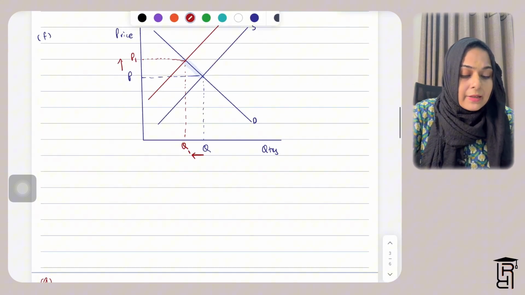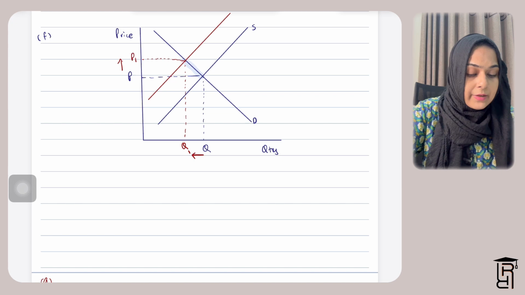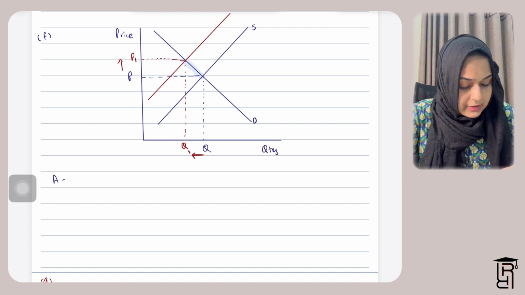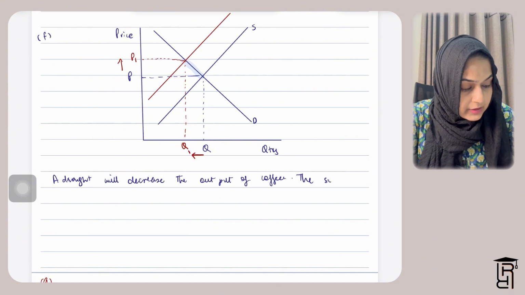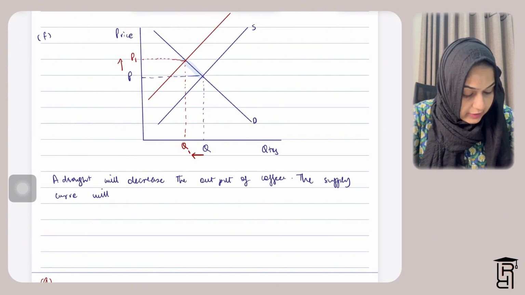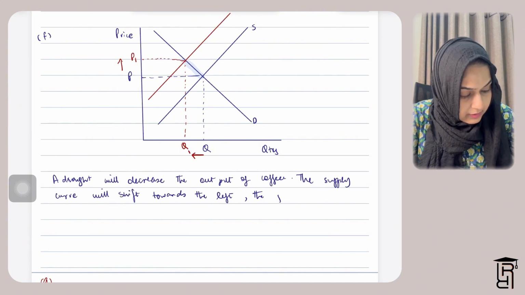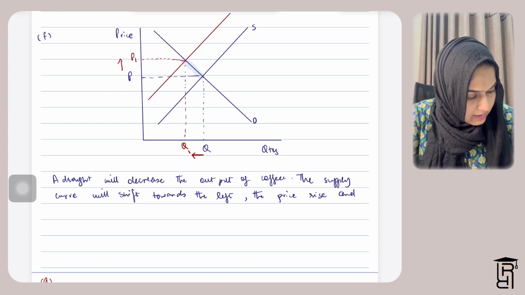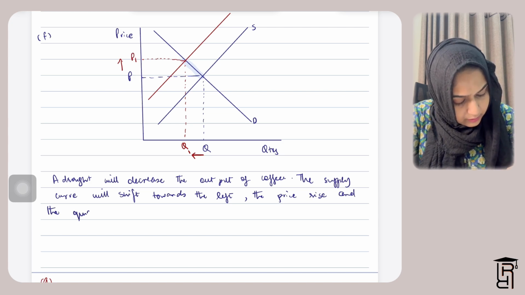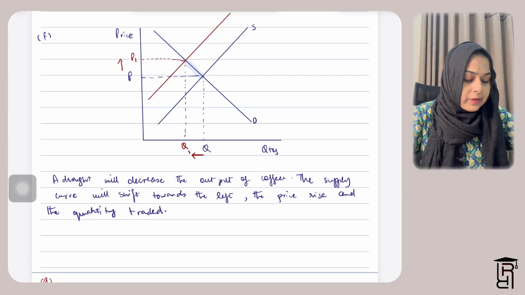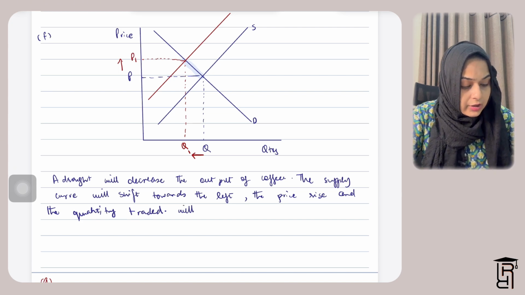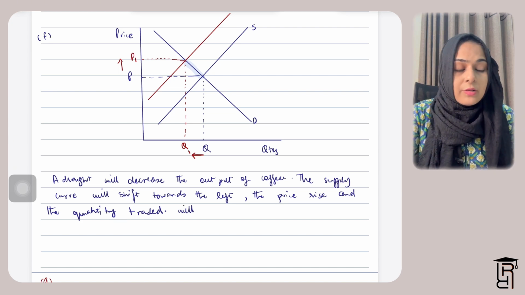So in my analysis, I need to write that a drought will decrease the output of coffee. The supply curve will shift towards the left. The price will rise and the quantity traded will fall. What is happening here is basically a drought is leading to a shortage in the crop of coffee.